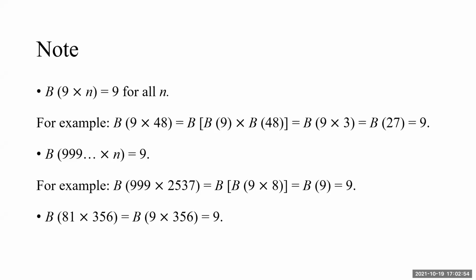Don't worry. Again, the same idea as addition. If it is 81 into 356, observe that 81 gives the sum 9. So finally, when I calculate B of 81, I'm going to get 9 into B of 356 at the most. But there is 9, so the answer will be 9.